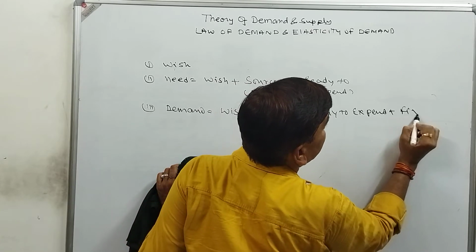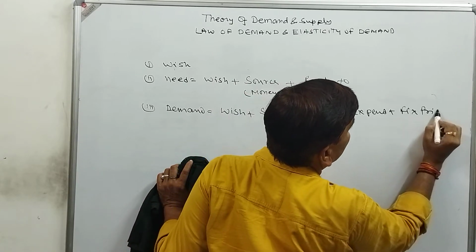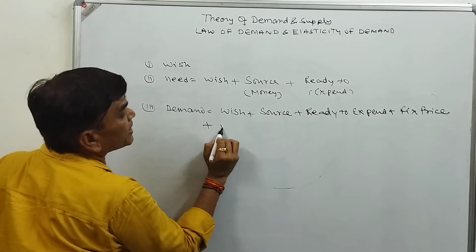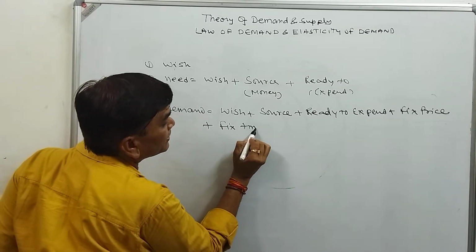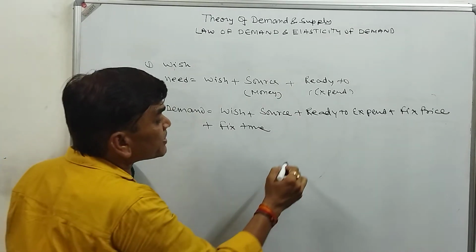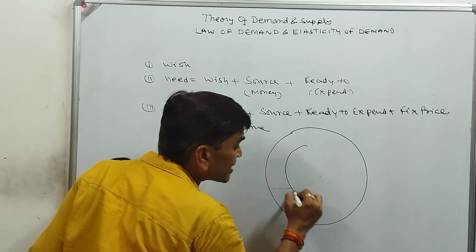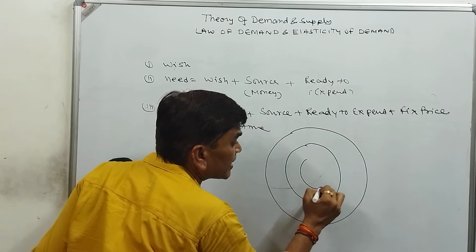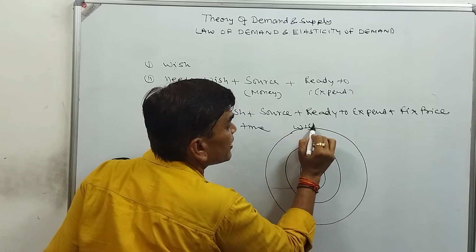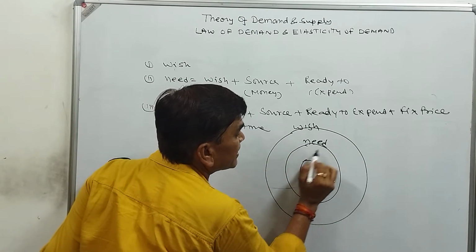plus fixed price. Price should be fixed. And fixed time. Then it will be demand. That's why I am saying that wishes are more, needs are less than wishes, and demand is less than needs. So this is wish, this is need, and this is demand.